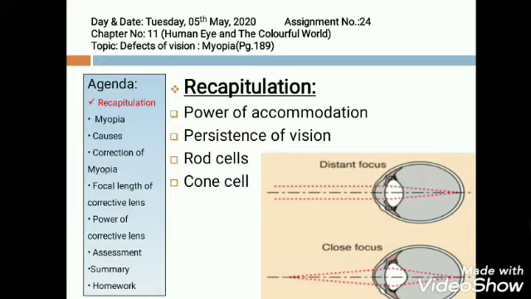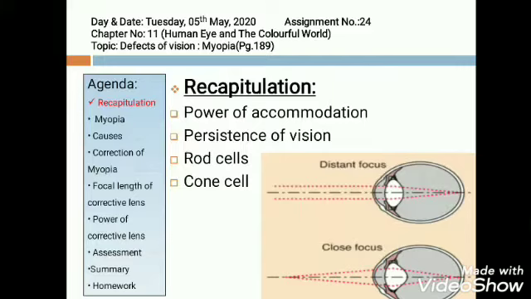And if the object is placed near to the eyes, you can see in close focus, the eye lens becomes thicker. Why does this eye lens become thicker? To form the image on the retina, which is the screen of the eye. And who changes the shape of the eye lens? Ciliary muscles change the shape of the eye lens. This is known as power of accommodation.